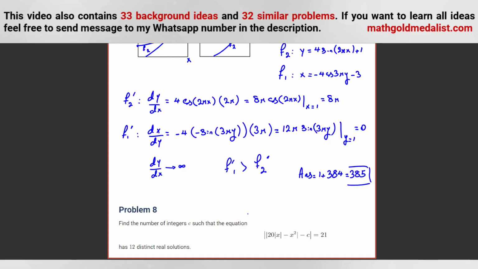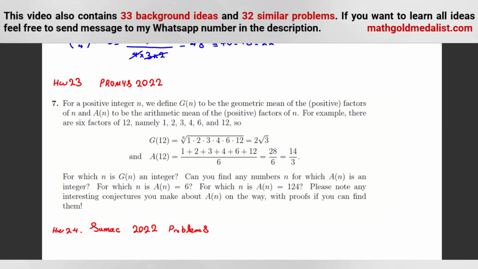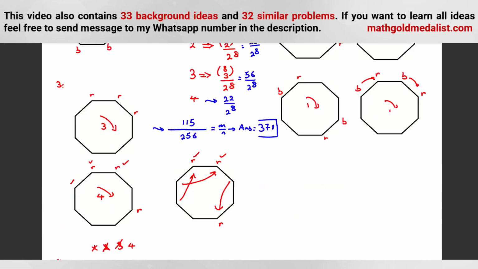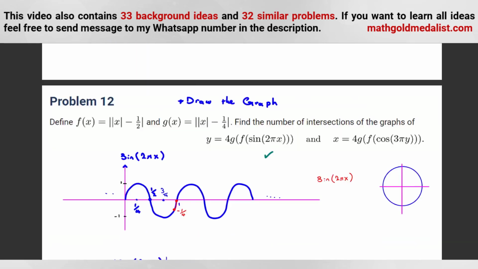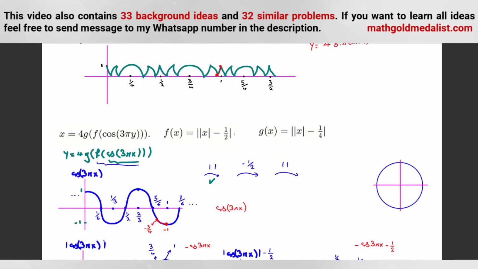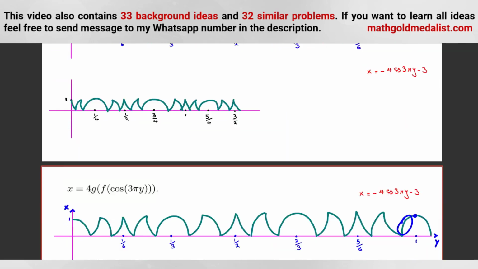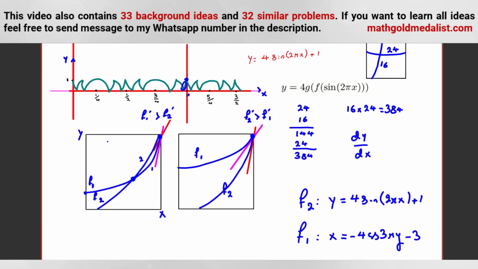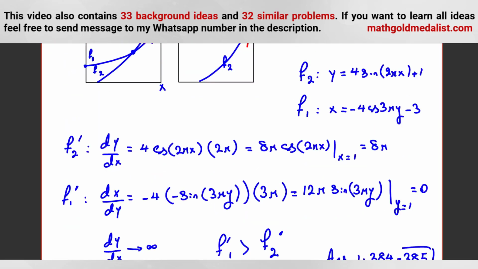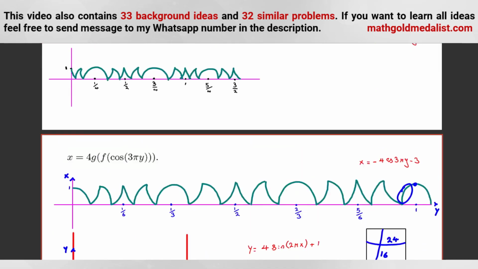This problem, you can do as a similar problem as homework. Let's see how many ideas have we worked on in this problem here. In this part, I told you idea 22. So, idea drawing graph, I said, and the things I told you, paying attention to this part, we can say idea 23. Paying attention to derivatives, okay, we can say these things.